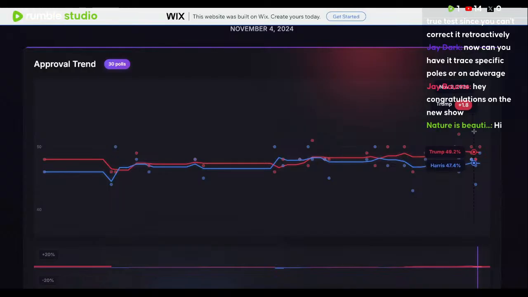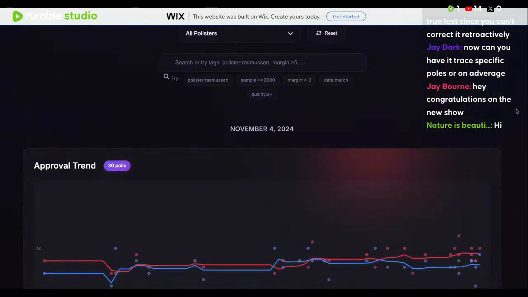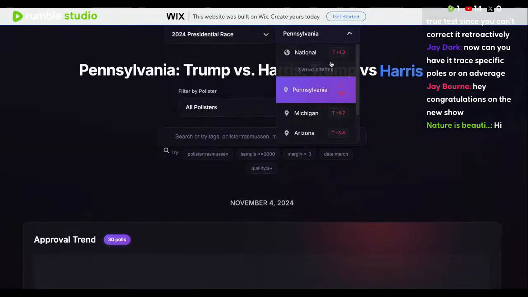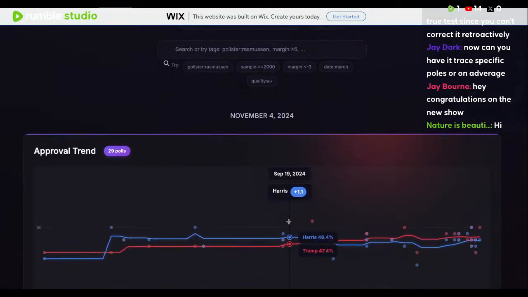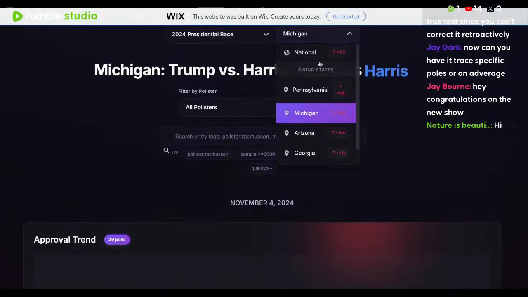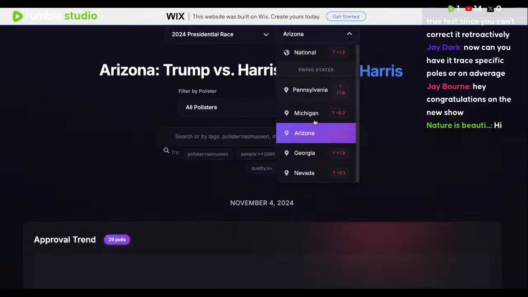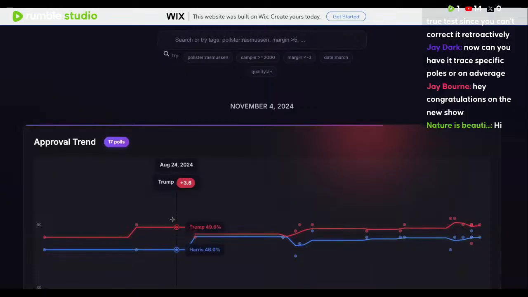I actually have to go ahead and see why that's the case. It'll probably get added in a slightly future update. But it is kind of interesting, because if you do look, there was a point in September where she did actually have a little bit of an advantage in the swing states. Even if you go to Arizona, she never really was ahead in Arizona either. If you look, she was literally never ahead in Arizona. She was basically never ahead in Georgia.